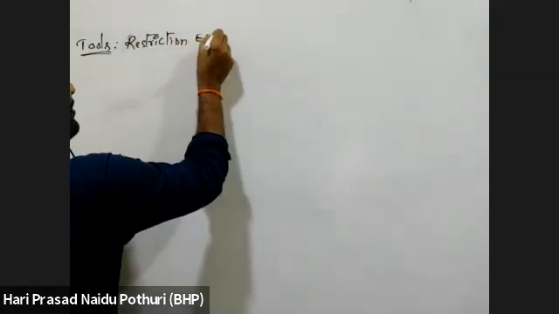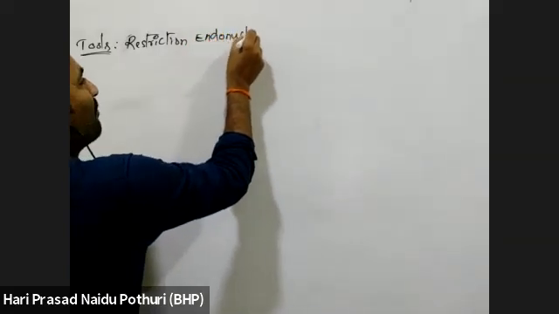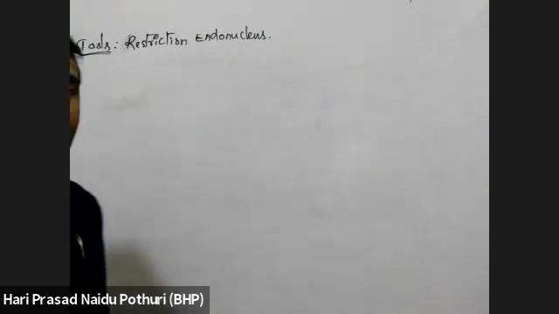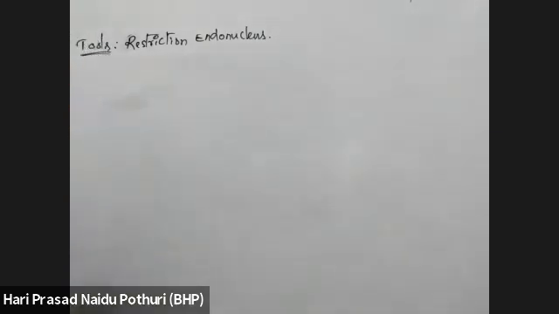All endonucleases are not applicable for genetic engineering. Only restriction endonucleases are useful.